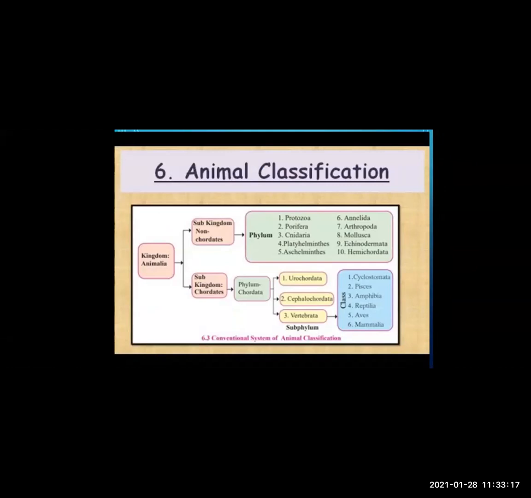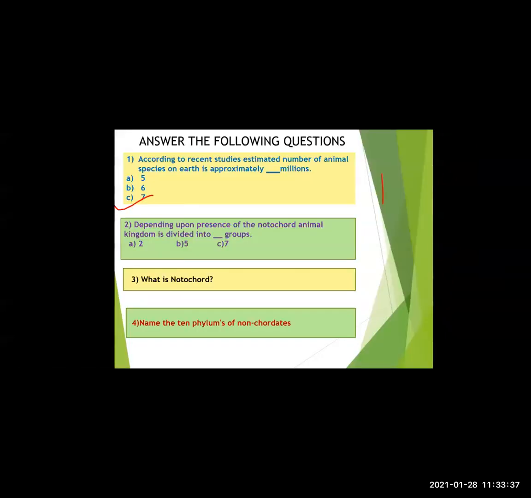Protozoa, Porifera, Cnidaria, Platyhelminthes, Aschelminthes, Annelida, Arthropoda, Mollusca, Echinodermata, Hemichordata. Yes, very good. So these are the 10 phylums of non-chordates.